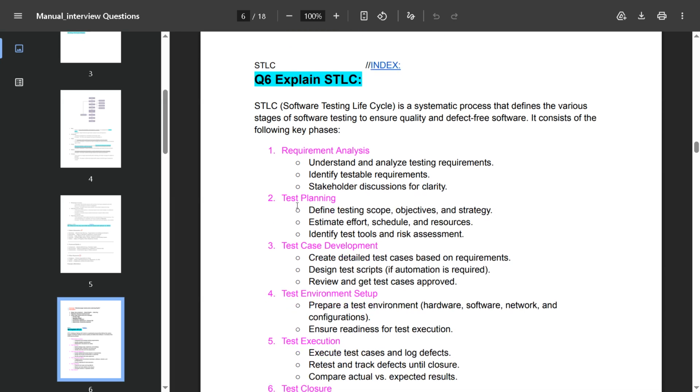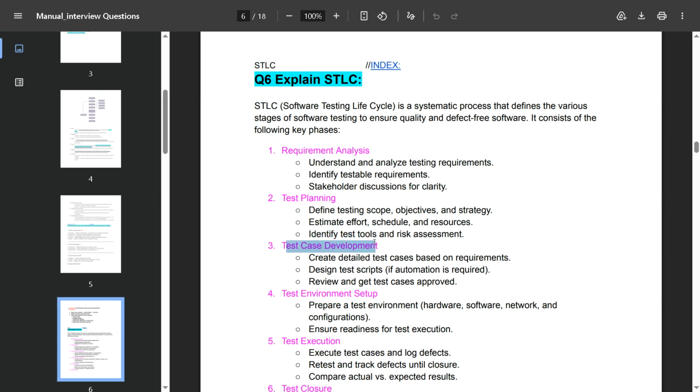And the second stage is test planning. What is the test plan? In the test planning phase we define the testing scope, objective and strategy, and estimate effort, schedule and resources. In the test planning phase we can also cover identifying test tools and risk assessment.